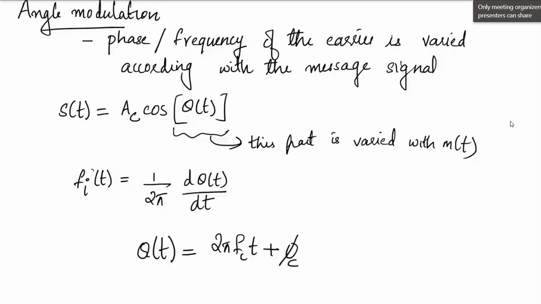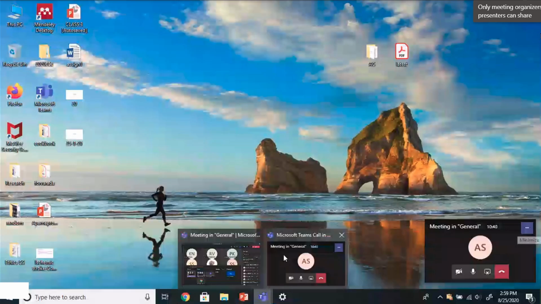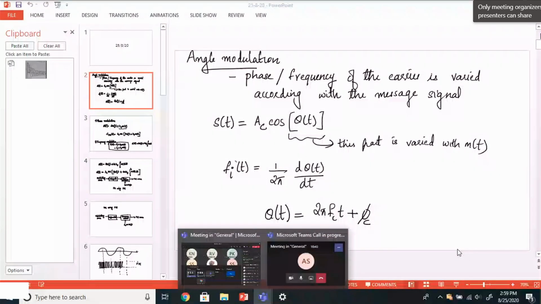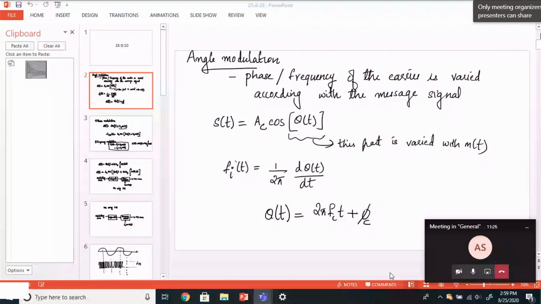Okay. So frequency modulation or angle modulation, basically, it's coming under the category of angle modulation. So what do you mean by angle modulation?